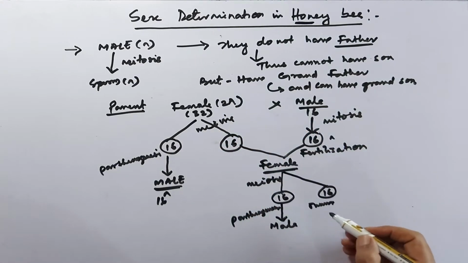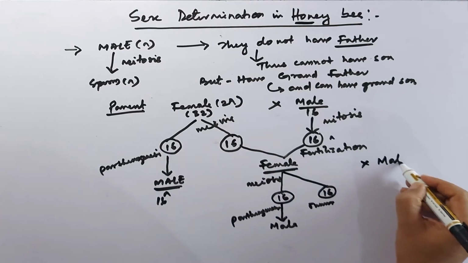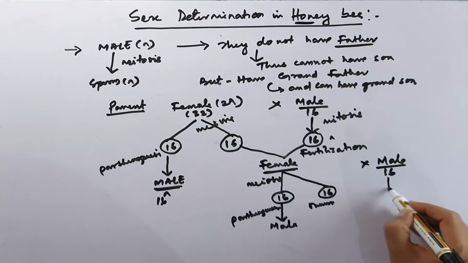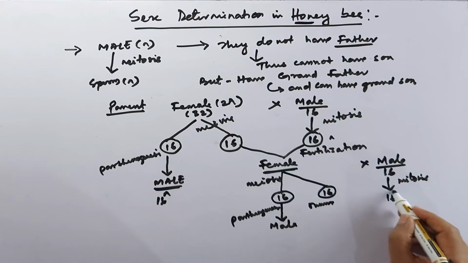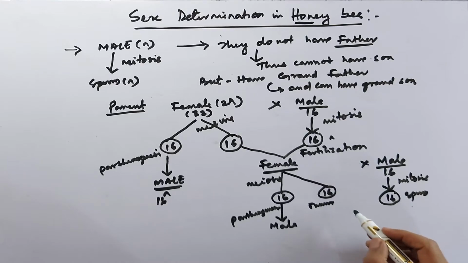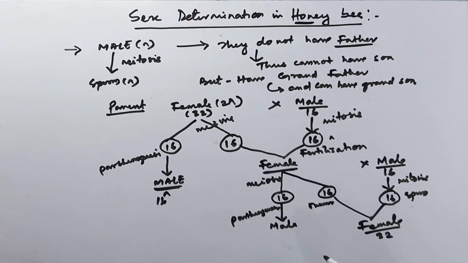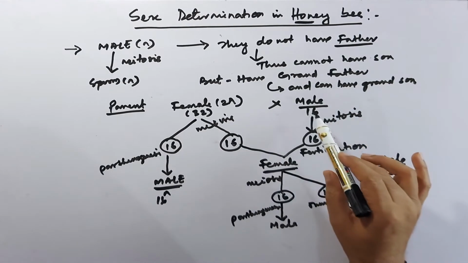This ovum is again fertilized by the male having 16 chromosomes, which by mitosis produces 16-chromosome sperm, and this will fuse to produce the female with 32 chromosomes.